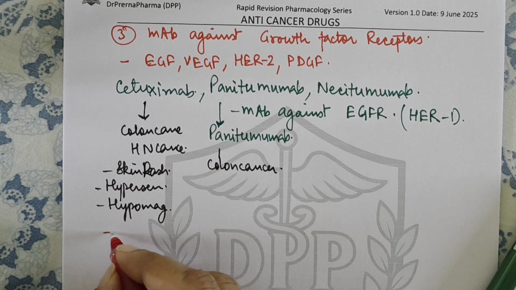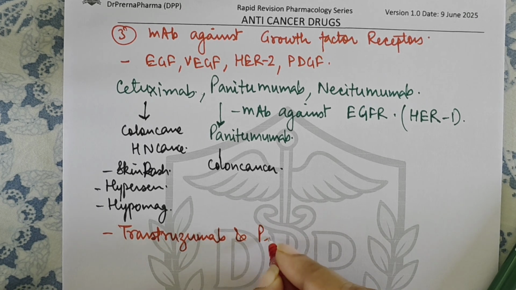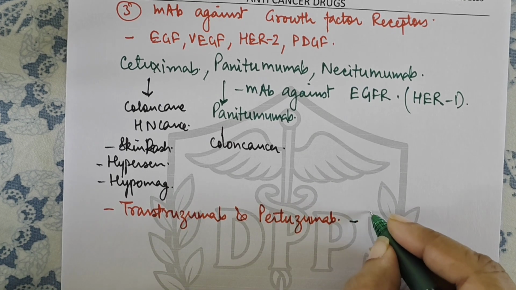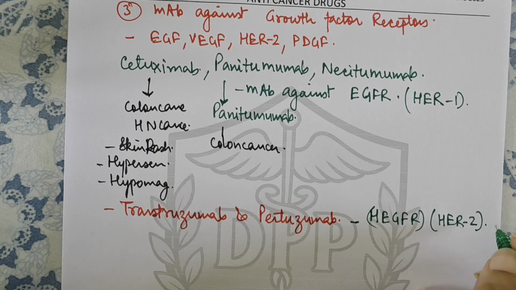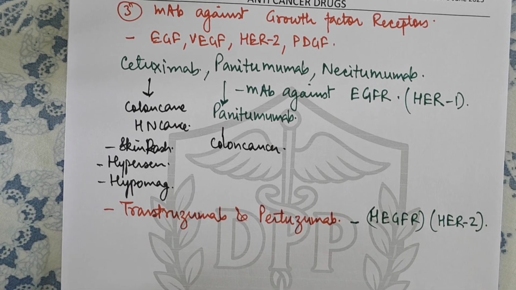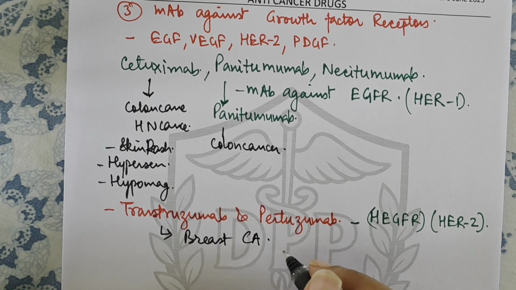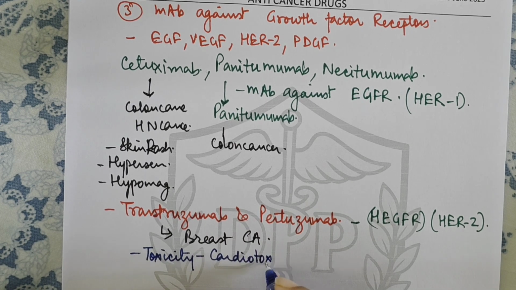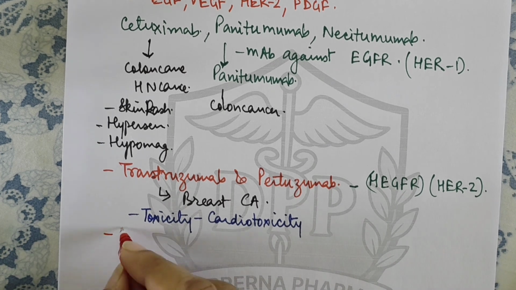right? Then there is one drug, trastuzumab, and its congener is pertuzumab. Now these are monoclonal antibodies. They are active against human epidermal growth factor receptor 2, or what we call HER2, right? Now this trastuzumab is used in the treatment of breast carcinoma. And what is the toxicity? The toxicity that it causes is cardiotoxicity, right?